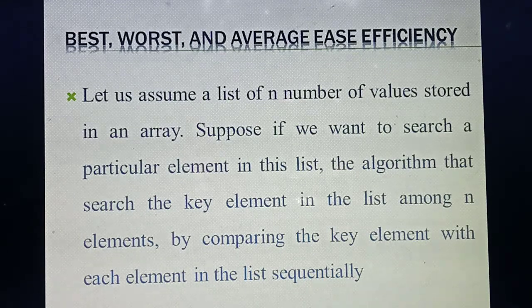So you are going to store a list of values in an array. Listen carefully. In that array you are storing nearly 10 elements or values. Among the 10 values, you are going to search for any one element. For example, you store 10 values in a list, and among them you search for any one value from the list or array. The value you are going to search for, you take as a search key value in your mind, just like a game.